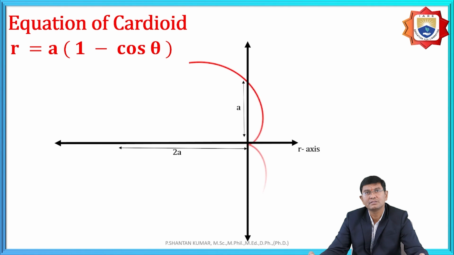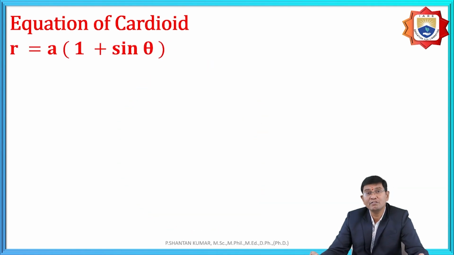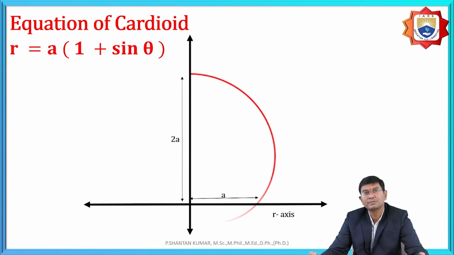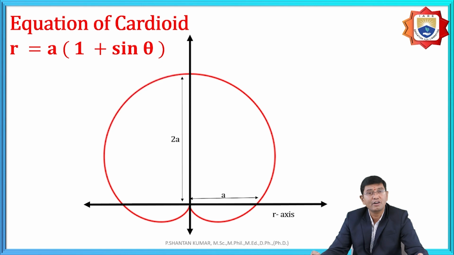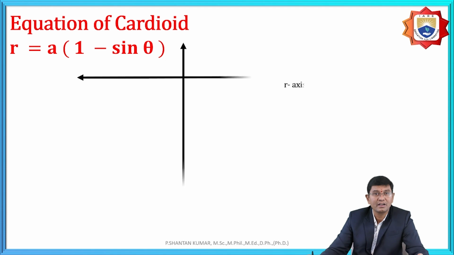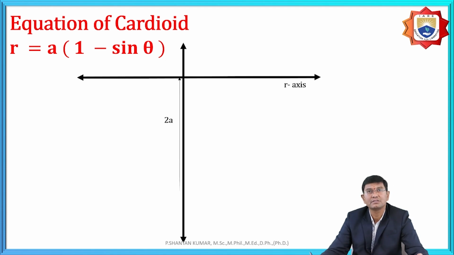Radius is... and similarly r = a(1 + sin θ), that means the cardioid is above the x-axis, symmetrical about the y-axis. And 1 minus sin θ, for example, means the below side of the x-axis, that is opposite of a(1 + sin θ).